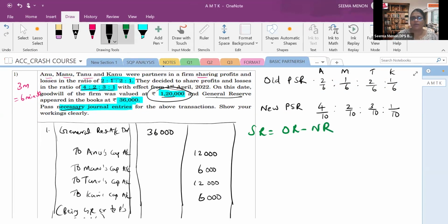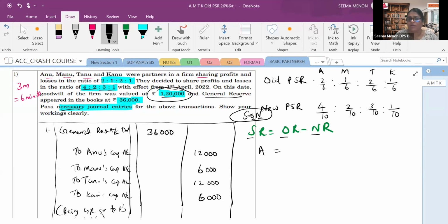I already taught you in the previous class how to remember this, because many times children put the formula in the reverse way: new ratio minus old ratio. So simply remember this clue: S is equal to O minus N. O means old ratio, N means new ratio. Let's find out the sacrificing ratio of every partner.